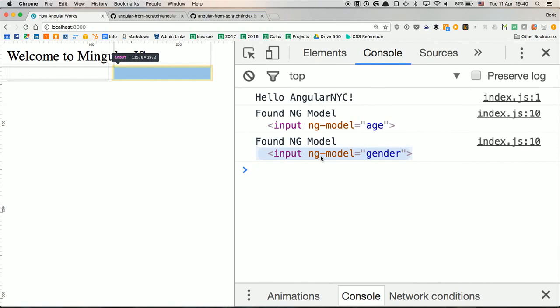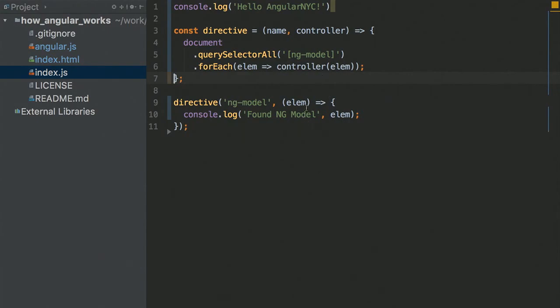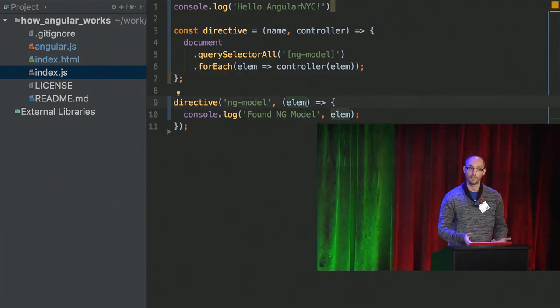I just want to make another change to the directive, because here inside the ngModel, we have the age and gender, right? So we want to distinguish between the two somehow. So I'm going to make life a bit easier for people writing directives. They're not only going to get the element, they're also going to get the key, the age or gender, whatever the ngModel maps to. That's pretty easy here.